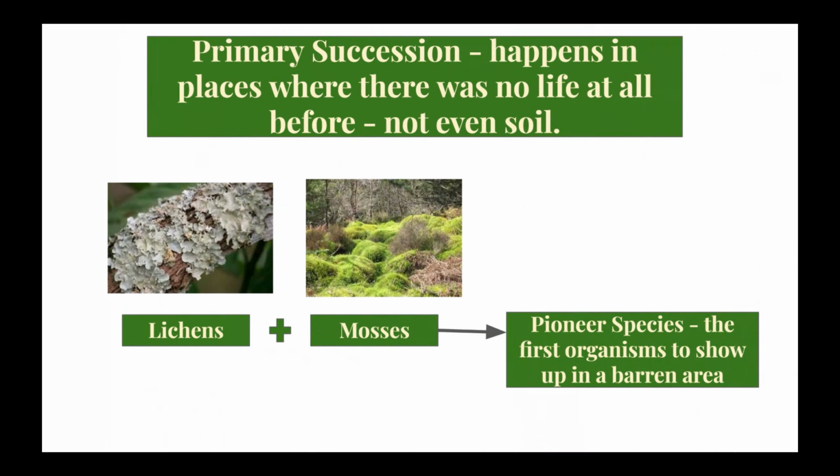It all starts with the pioneer species, the first organisms to show up. These are usually things like lichens and mosses. They can grow on bare rock and start breaking it down little by little into soil.